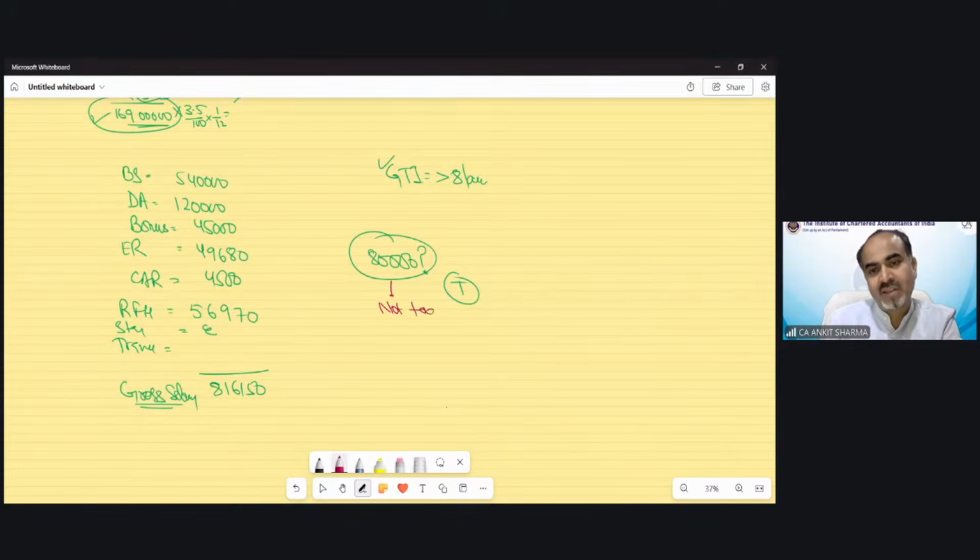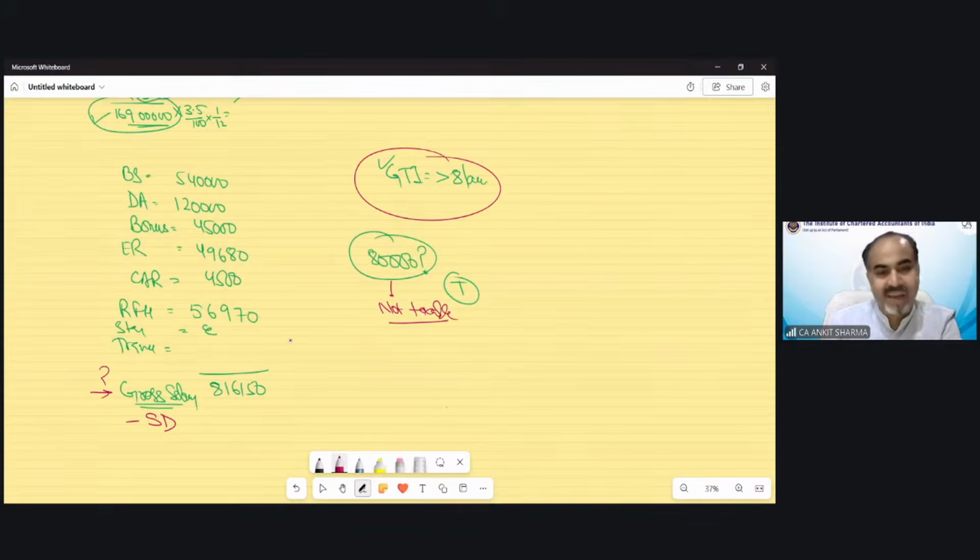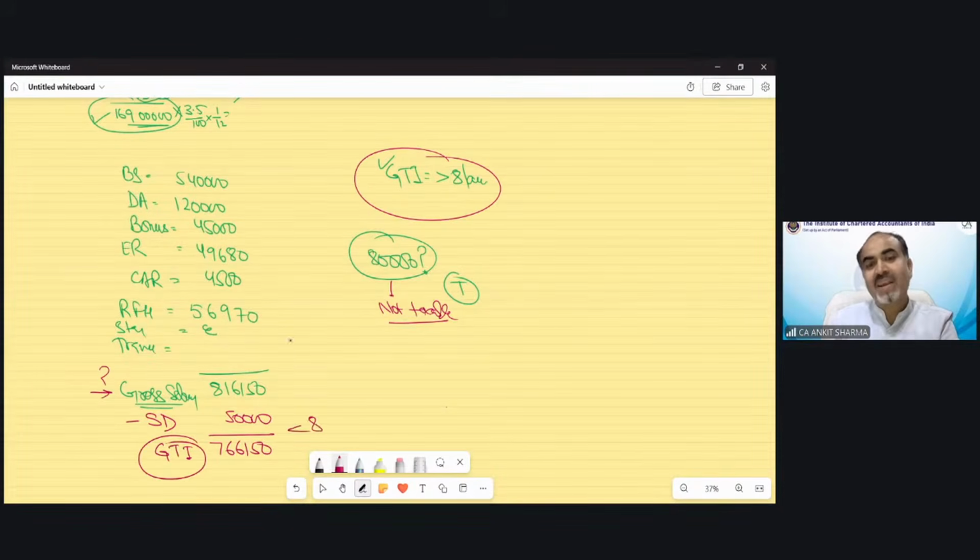The correct answer is these are not taxable, because they were saying GTI. You did not deduct the standard deduction of salary. They are not saying gross salary, they are saying GTI. How do we calculate GTI? You have to deduct the standard deduction. After that, this value would be 766,150. No other income in the question. That would be your GTI. It is less than 8 lakh rupees. So this 80,000 will remain exempt.